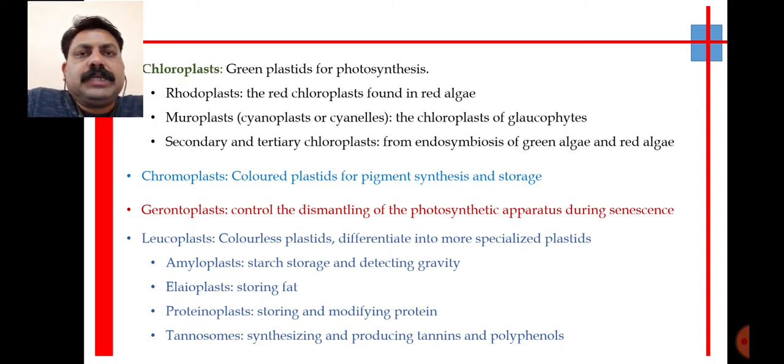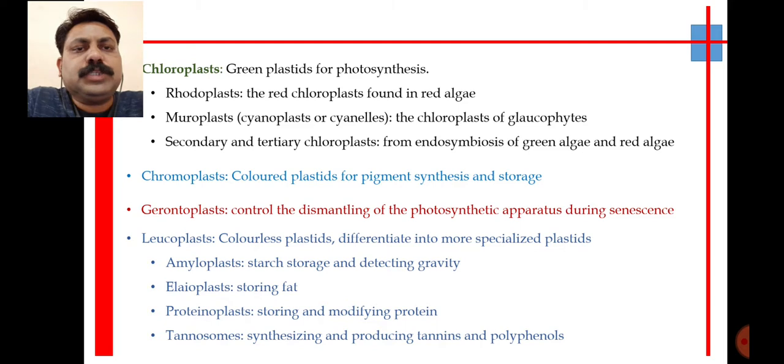There are some other plastids which are colorless, and these plastids are called leucoplasts. Now these leucoplasts don't contain the pigment responsible for different coloration. Instead, these plastids have a role in the storage of molecules like starch, fats, proteins, and polyphenols, which are also called tannins. In the leucoplast, there are four types of leucoplast.